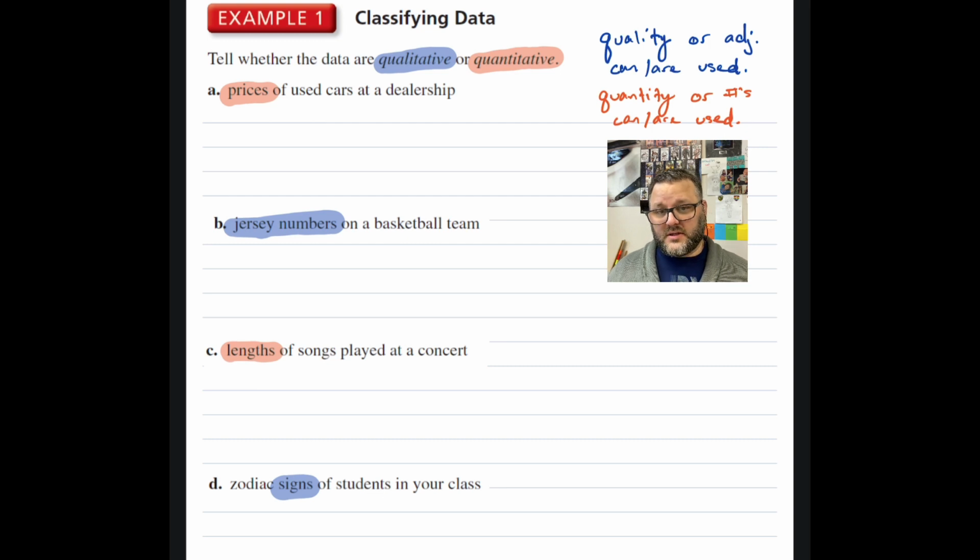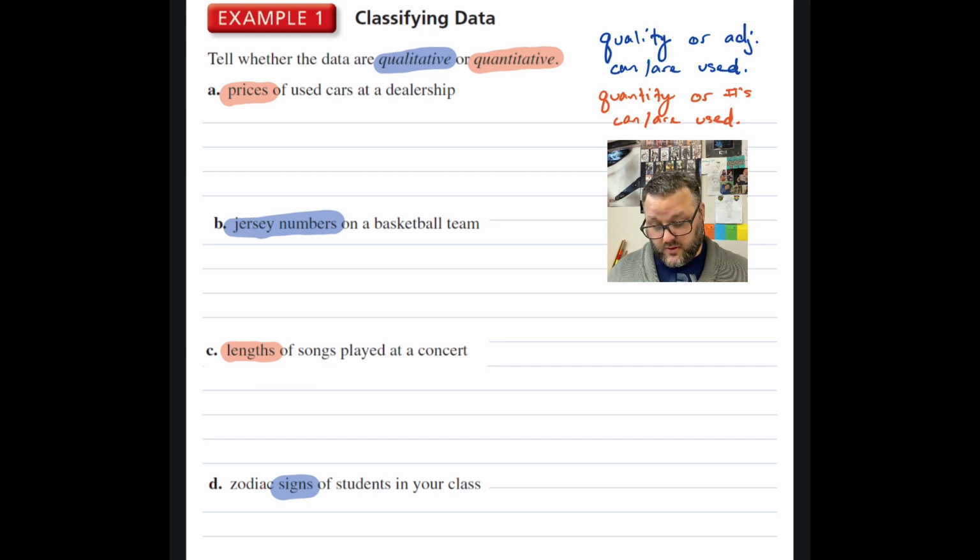Quantitative means that you can turn it into a number and you can use it in arithmetic. Qualitative just means that basically you're naming a category or using it as a way to describe something. Now, keep in mind, just because it's a number doesn't mean you can use it in arithmetic. We actually have one or two examples here, so let's get into it.